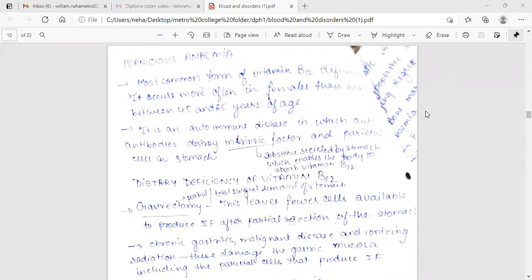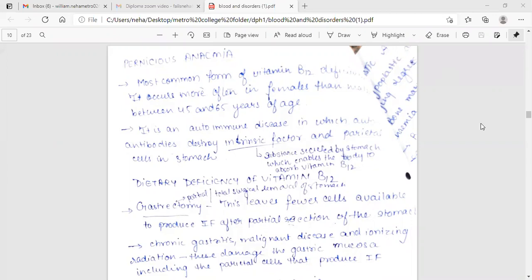I, Dr. Neha Ronald William, am going to teach you about pernicious anemia. Most common form of vitamin B12 deficiency. It occurs more often in females than males between 45 to 65 years of age. It is an autoimmune disease in which autoantibodies destroy intrinsic factor and parietal cells in the stomach.